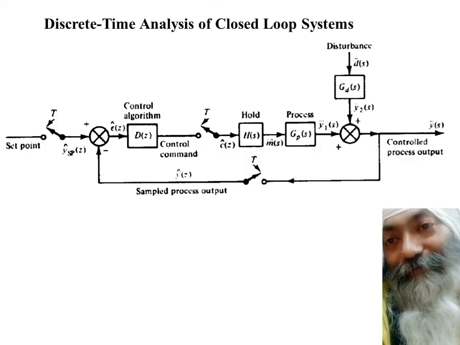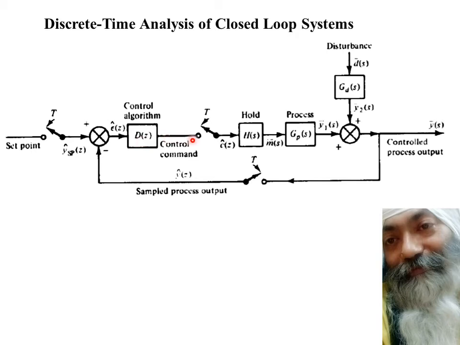Hello friends, we are back here again to discuss the discrete time analysis of closed loop systems. What you see over here is a closed loop system. In this closed loop system, you have a first sampler which is sampling the set point and giving it to the control algorithm, and this control algorithm is modeled as D(z).